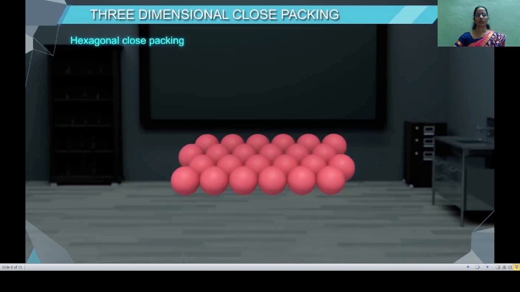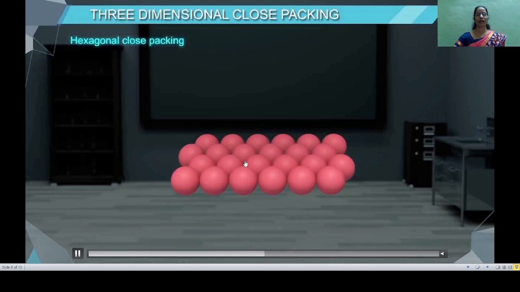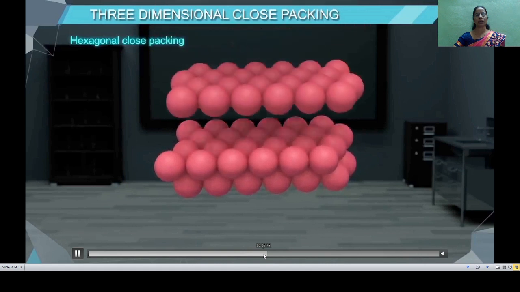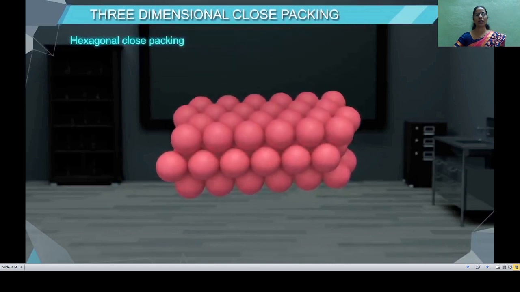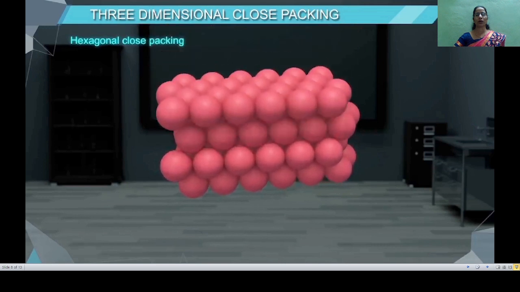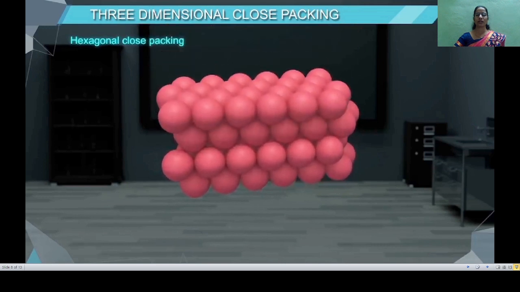Here the hexagonal close packed layers, that is of ABAB type, are stacked one over the other to obtain the three-dimensional close packing. Here the mode of arrangement of these layers is different.